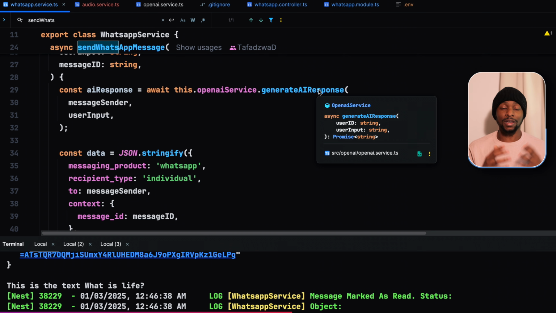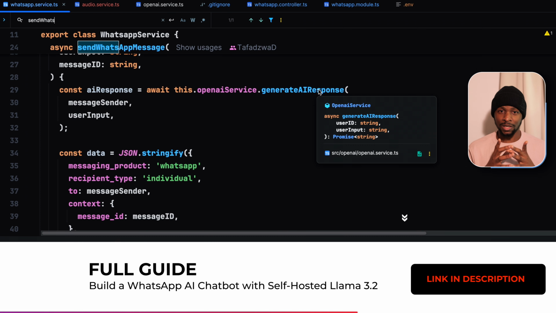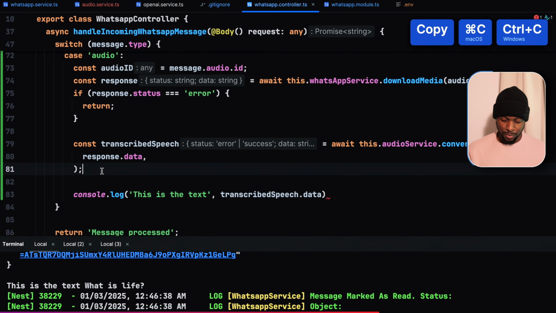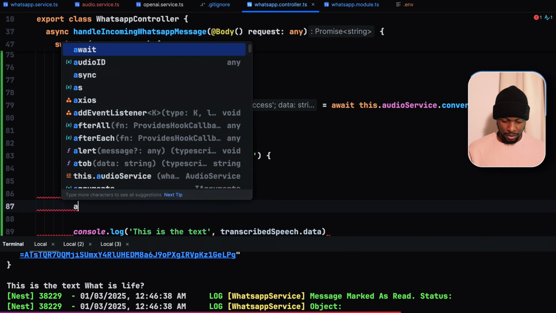In the method responsible for sending a WhatsApp message, it calls the OpenAI service to get the response from the large language model. To use a locally hosted open source model like Llama 3.2, you can just install Ollama and point to that Ollama instance. I've shared the link to the video where we did that implementation in this video's description, but you can also use OpenAI.